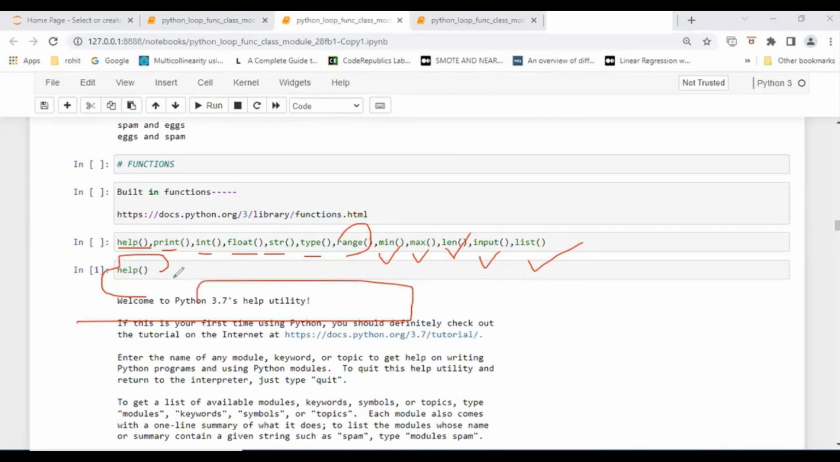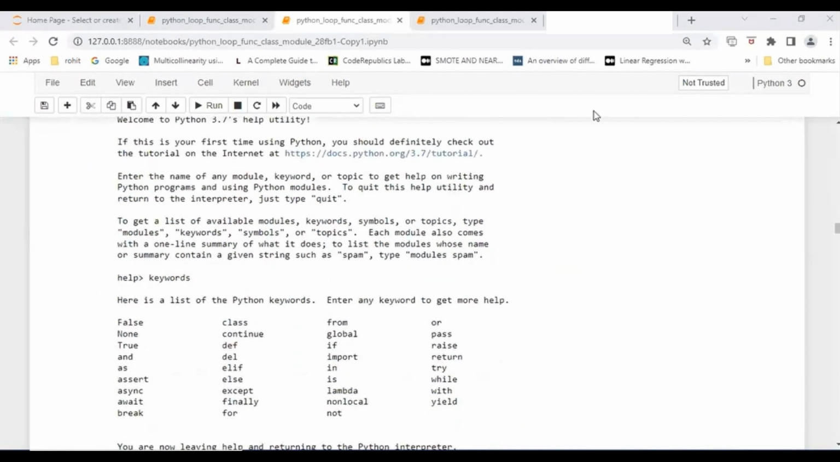Students, suppose you are printing the help function here. You can find out what the keywords are, what the modules are, and what keywords you can work with. Suppose here I am just writing keywords. If you want to see the various keywords inside Python, this is the list of Python keywords you can see. You can just write only this word, keywords.